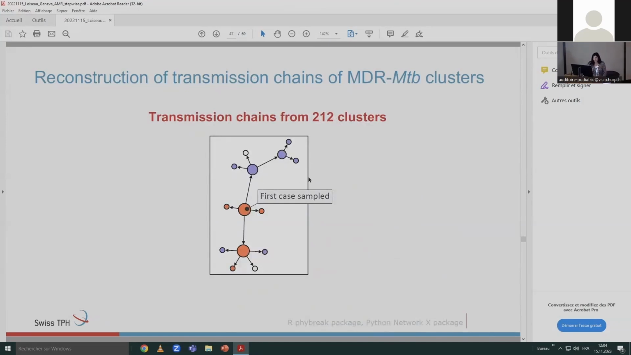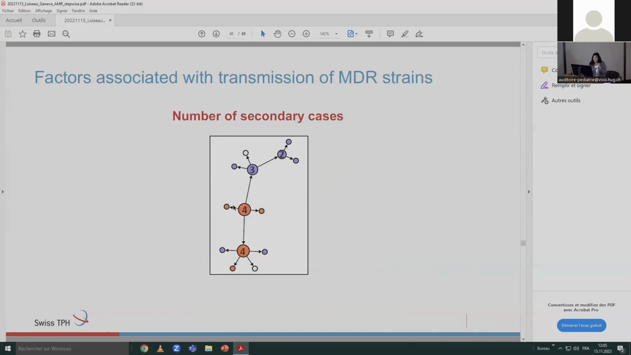for example, this is a cluster of 14 strains, and never mind the colors, but every node represents one sample, so that comes from one patient. And we're able to see, okay, this person transmitted to this person, this person, that person. And then from this, we're able to infer the number of secondary cases for each case. And we use this metric.